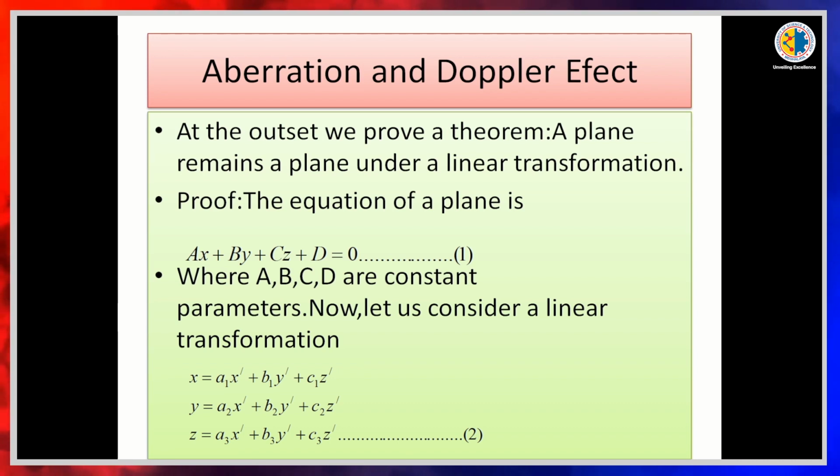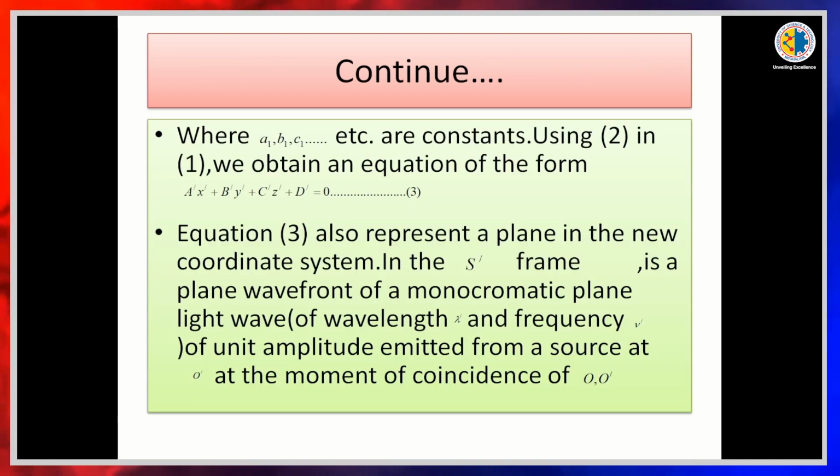So first we consider a plane equation, and we are now going to show that it is invariant, and after transformation it will remain the same. We get another equation which is a plane, where a1, b1, c1 etc. are constants. Using equation 2 in equation 1, we obtain an equation of the form A' x' + b' y' + c' z' + d' = 0. It is equation number 3. So equation 3 also represents a plane in the new coordinate system.